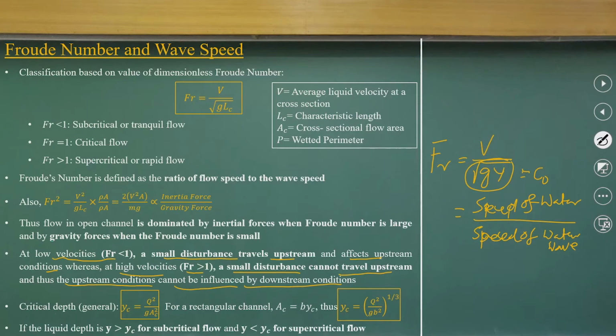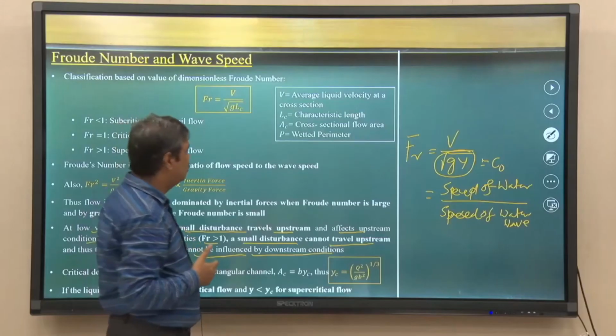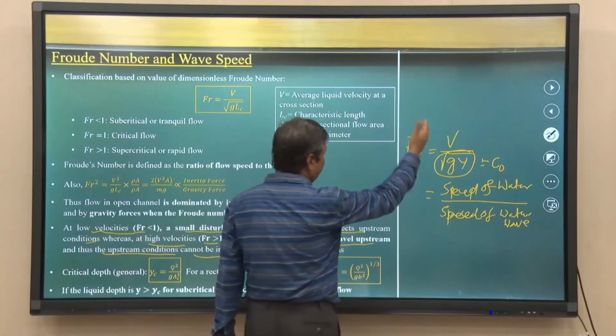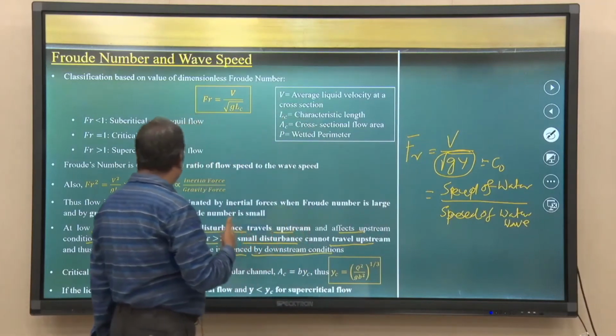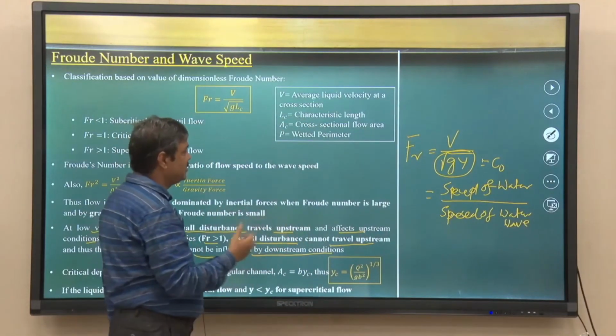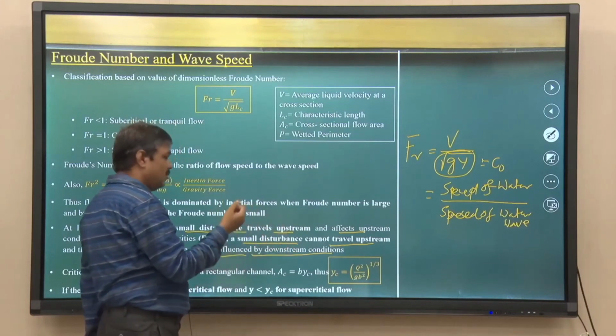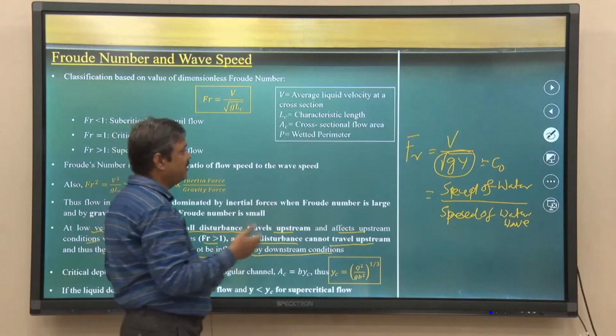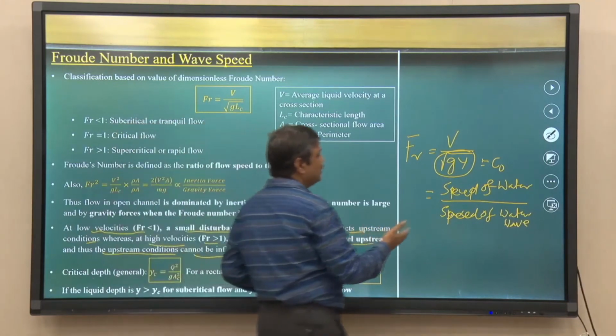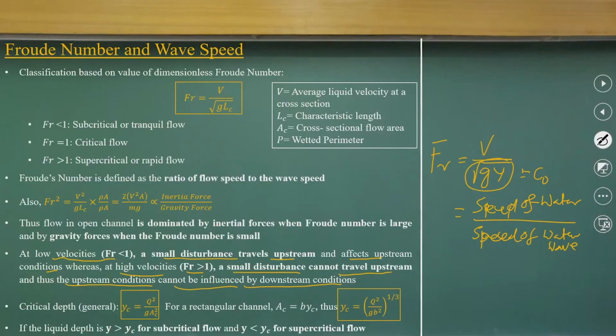That is what I tried to explain to you, looking at these figures with a disturbance, why it happens between the flow parts, the dominance of the inertia forces or the gravity force components. So, the definition of the flow Froude number is the velocity by the speed of the water wave.